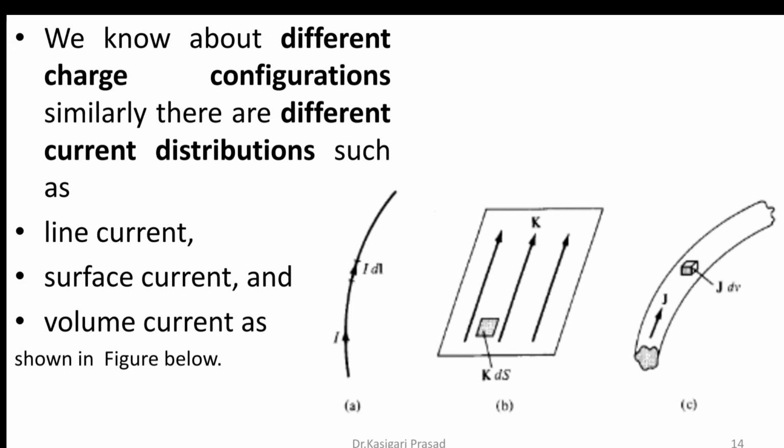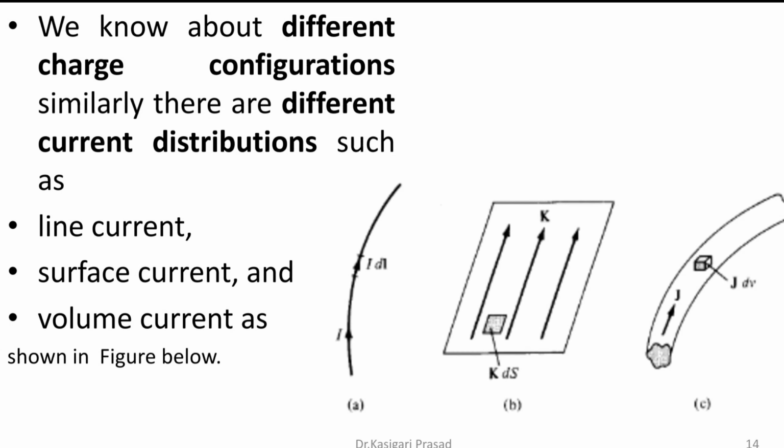As shown in figure 1, it is a conductor in which line current I is moving for a differential length IDL. Over a surface it has surface current density K. Similarly for a volume it has a current density J. So KDS, JDV and IDL are the current distributions in the line, surface and volume current elements.